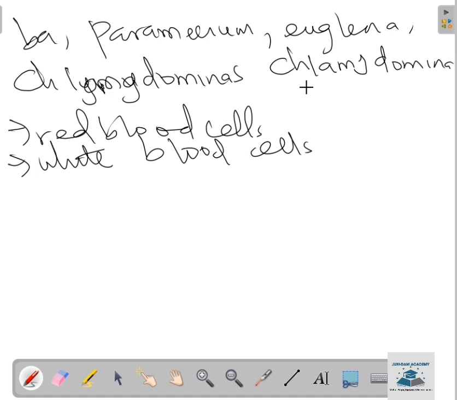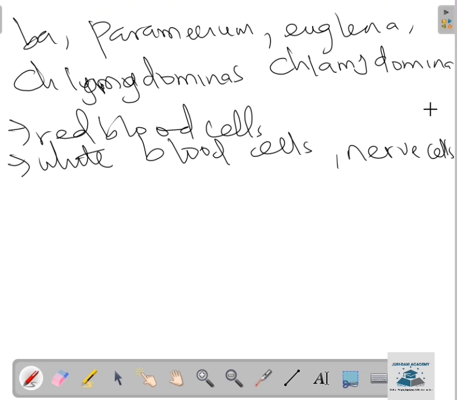We also have the nerve cells, another example of cells in higher animals. Nerve cells help to transmit impulses. We have the epidermal cells that protect the body against infection, germs, and dehydration. We have the sperm cells, which are used for fertilization of the egg, for reproduction. We have the egg cell, also known as ovum, which is used for reproduction.